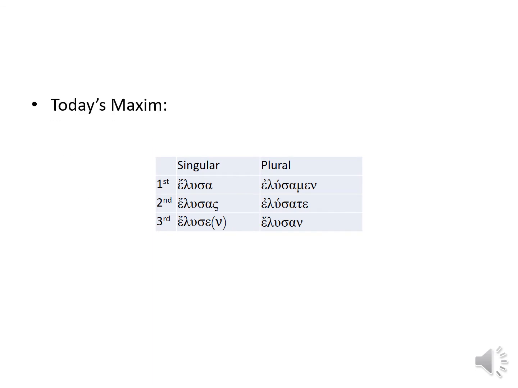We need to introduce a maxim for today. Here it is. If you can't chop it, you ain't got it. What do I mean? I mean, you want to be able to account for every letter of a verb. Every letter belongs to a certain part of the word, and every part of the word has a meaning of its own. So we've chopped it. Augment indicates past time.